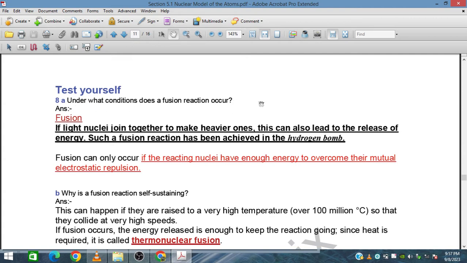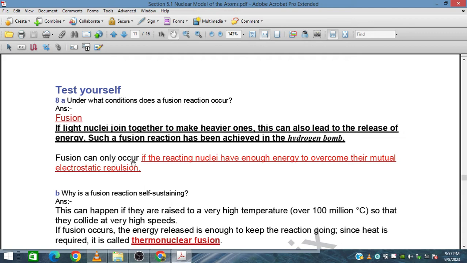Light nuclei join together to make heavier ones. In a fusion process, the two light nuclei fuse with each other to make a heavy one. This can also lead to the release of energy. Such a fusion reaction has been achieved in hydrogen bombs.